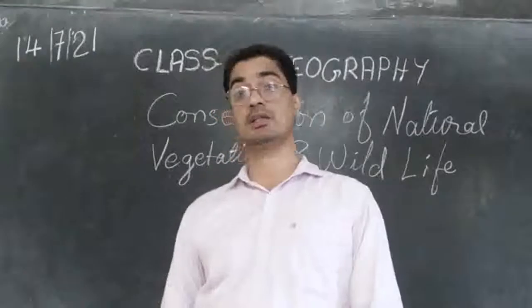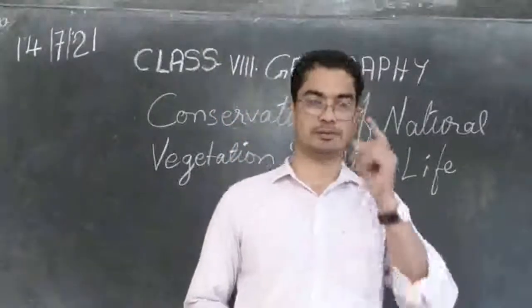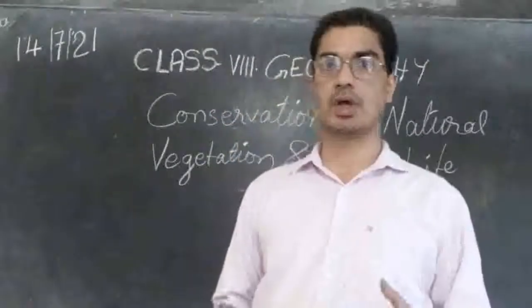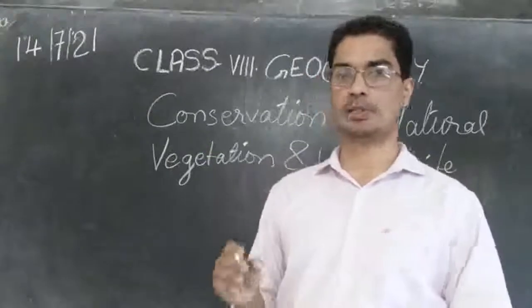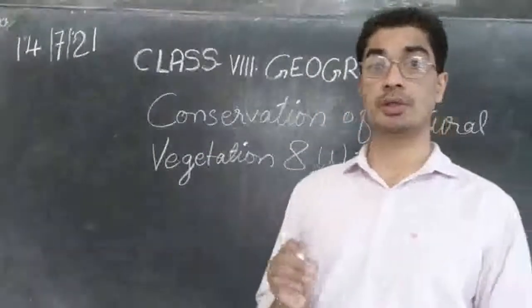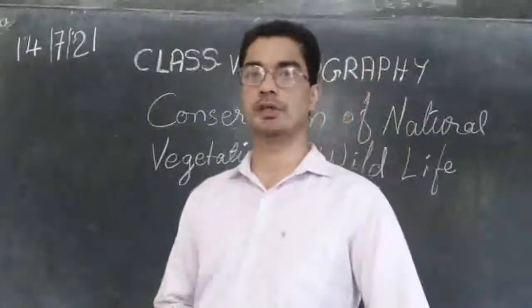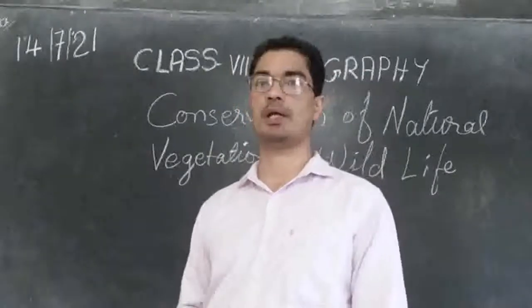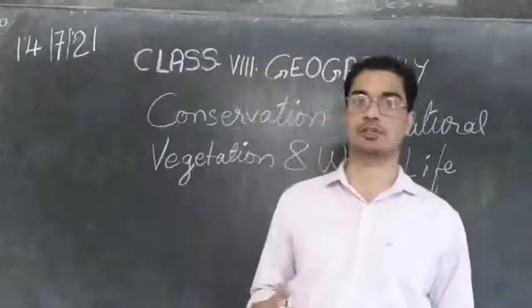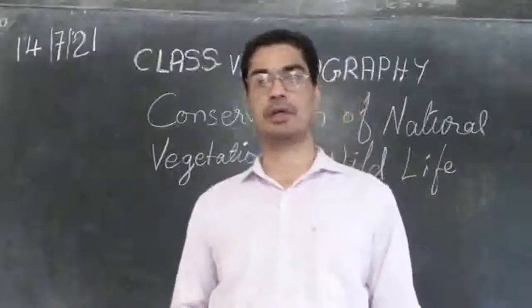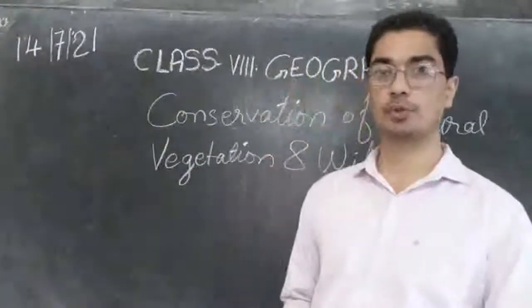Why are these resources, especially the wildlife, getting over? What is the force behind it? Who is responsible for destroying this precious natural resource? Mostly it is human beings.